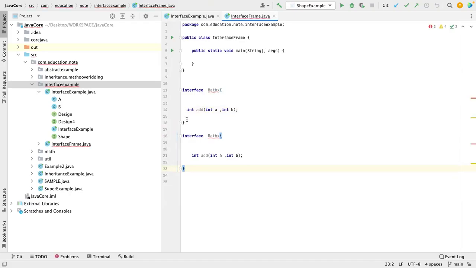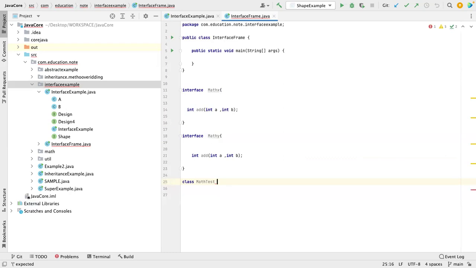So now we are going to have two interfaces, mathX and mathY, which have a common method, because these two are separate, right? They can have the same method, right? Now the problem happens when we have a single class. Let us assume a class mathTest.